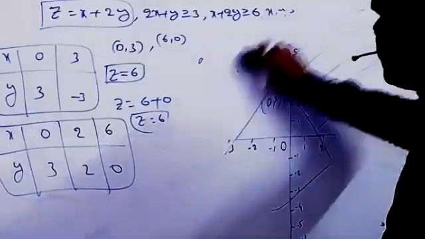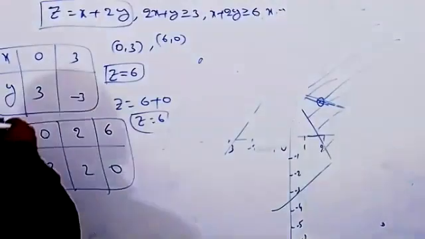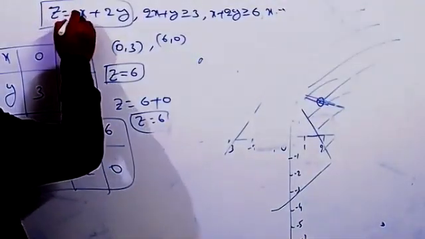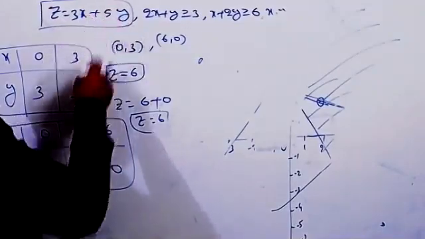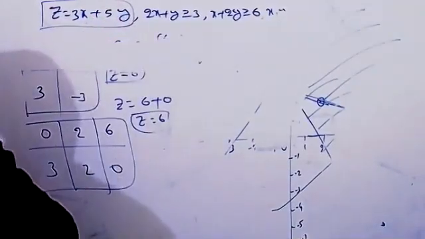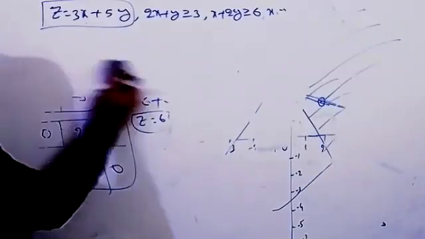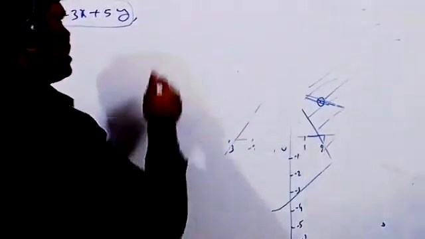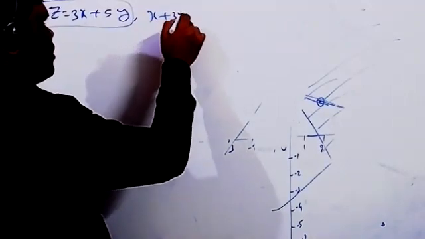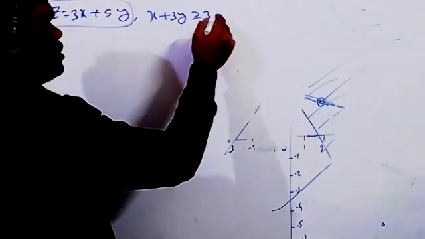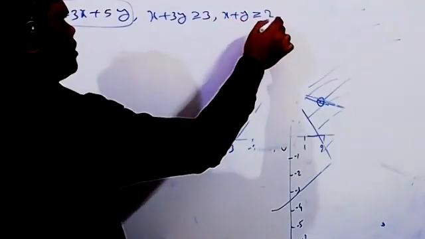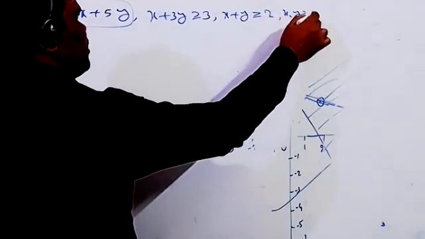So Z is equal to 3x plus 5y. Constraints: x plus 3y greater than or equal to 3, x plus y greater than or equal to 2, x, y greater than or equal to 0.